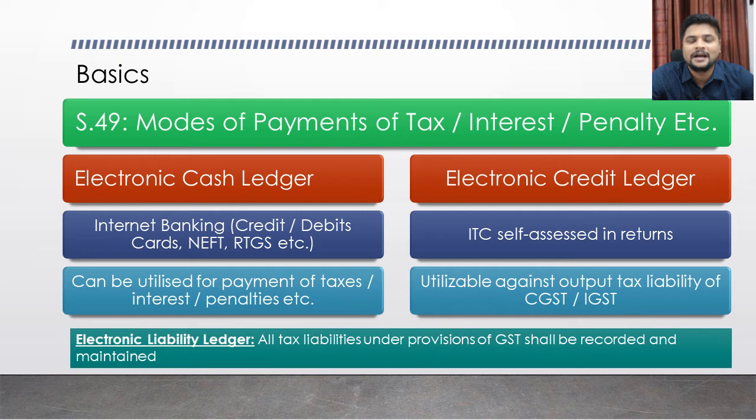Similar to going to a bank and depositing cash, you can go to the bank by generating a challan. For depositing in your savings bank account, you need a bank challan, but for depositing in your electronic cash ledger, you need a GST challan. A GST challan can be generated from your GST common portal.